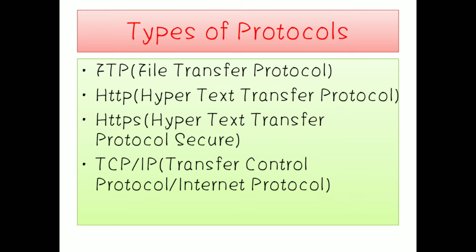Now let us see a few different types of protocols. First one is FTP. FTP means what? File Transfer Protocol. Second one is HTTP, which stands for Hypertext Transfer Protocol. HTTPS means Hypertext Transfer Protocol Secure, and TCP/IP means Transmission Control Protocol or Internet Protocol.